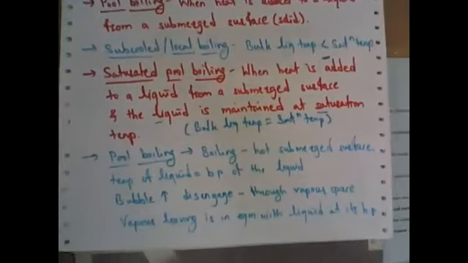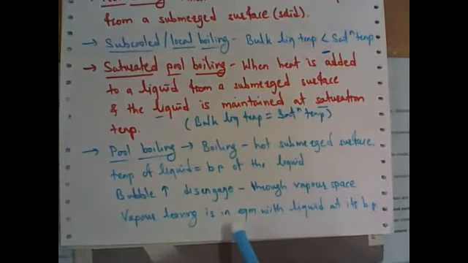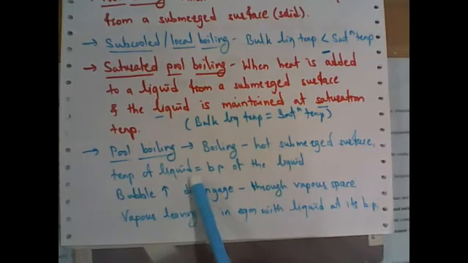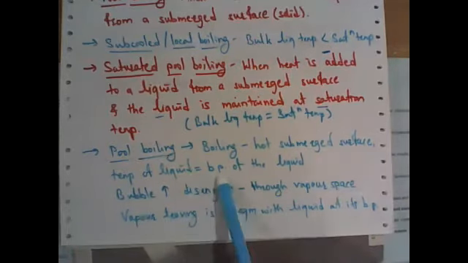Now this pool boiling we know. Now here I have explained the phenomenon of this pool boiling. What exactly is this phenomenon? Boiling takes place with the help of some external medium like steam. We are providing heat as energy to that liquid and the boiling is taking place. So with the help of this hot submerged surface, the temperature of the liquid becomes equal to the boiling point of the liquid, right? So when it achieves that, bubble formation starts.